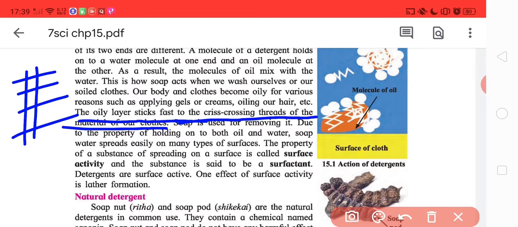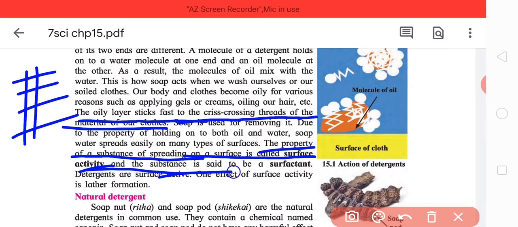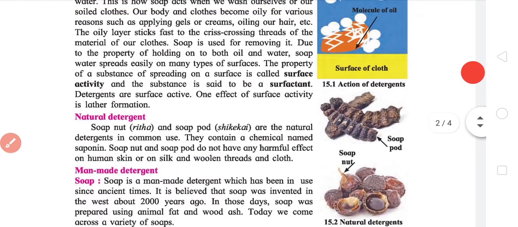Now, soap can easily spread on many types of surfaces. The property of a substance of spreading on a surface is called surface activity, and the substance is said to be a surfactant. Detergent, as they say, is surface active. This results in lather formation.